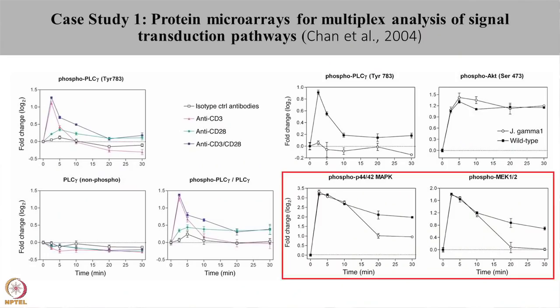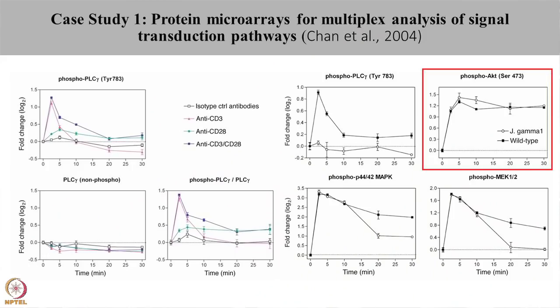Further, the phosphorylation status of MAPK and MEK were studied, and here we can see that in the wild type cell lines, the phosphorylation of MAPK and MEK sustained over 30 minutes. However, in case of mutant cell lines, the phosphorylation dropped drastically upon 20 minutes, stating that phosphorylation status of MAPK and MEK is dependent on the presence of phospholipase C gamma protein.